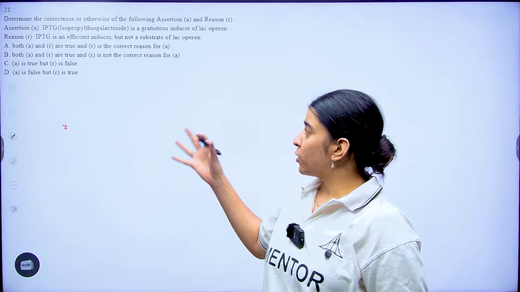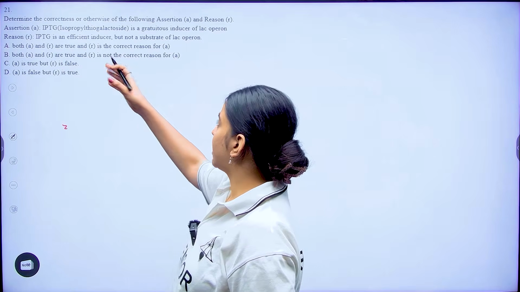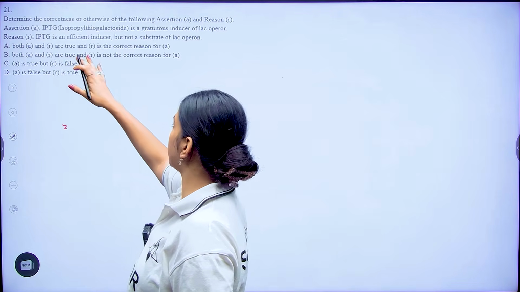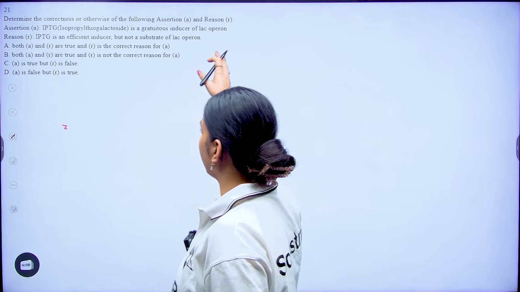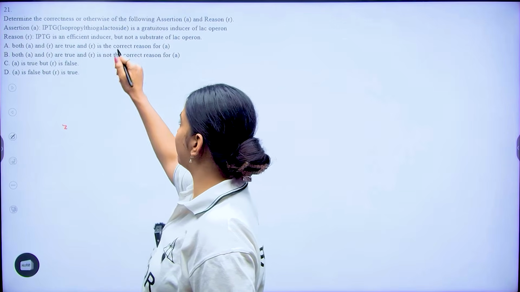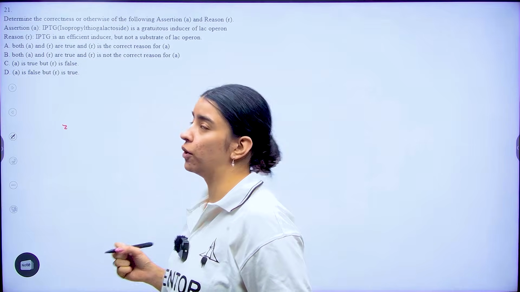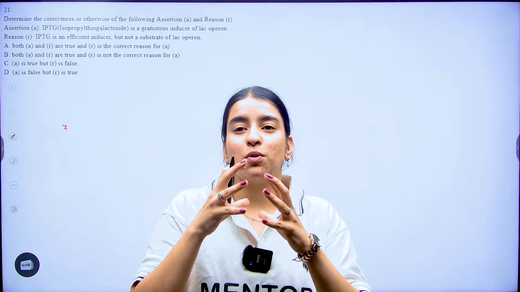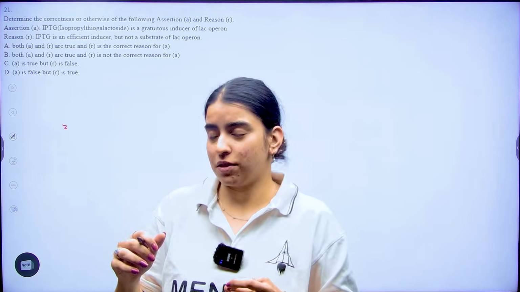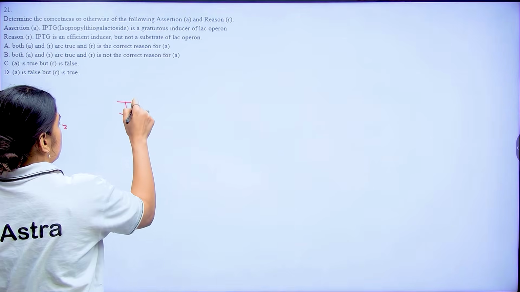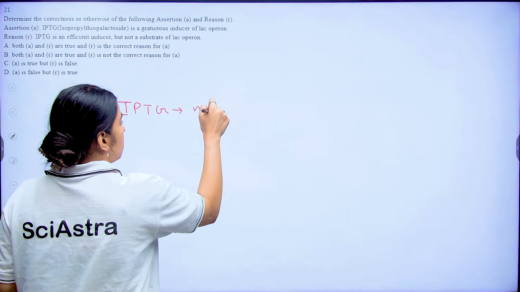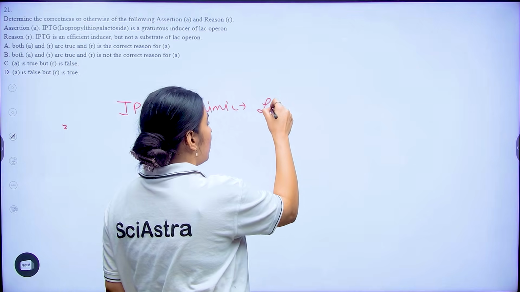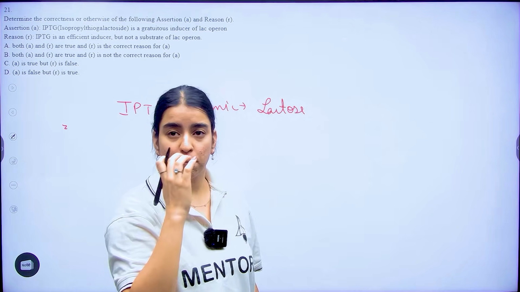Now, let's look at your question number 21. The question says determine the correctness or otherwise of the following assertion and reason. The assertion is that IPTG is a gratuitous inducer of lac operon, and the reason is that IPTG is an efficient inducer but not a substrate of lac operon. Now, IPTG mimics your lactose, and if it is mimicking your lactose, it will bind to the repressor, right?